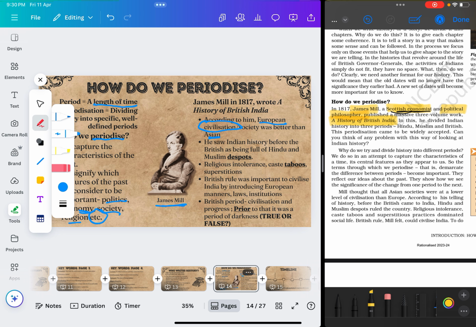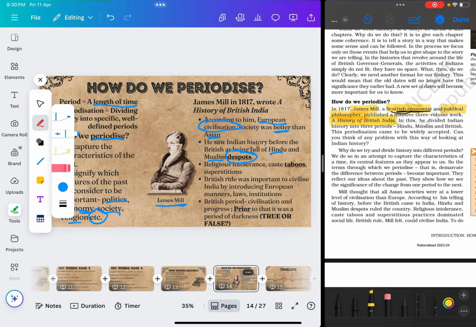Now he is drawing a comparison between what he sees in India and what he has experienced in Europe, and he's basically saying that Europe is better than Asia or India. Why is he saying that? He's saying that before the British, when India had no context of Europe, India was ruled by despots. I already gave you the meaning of despots: a despot is someone who rules in a cruel or unfair manner, who doesn't listen to anyone and doesn't think about people's welfare. And he's saying whether they were Hindu or Muslim, they were all despots.